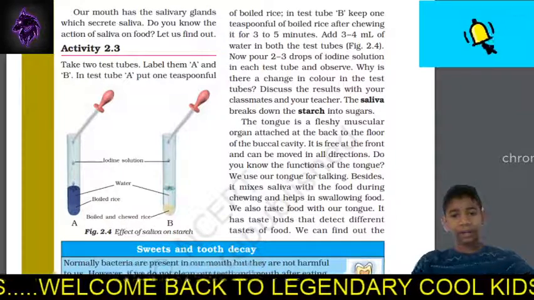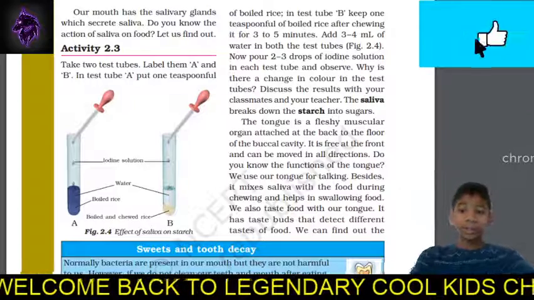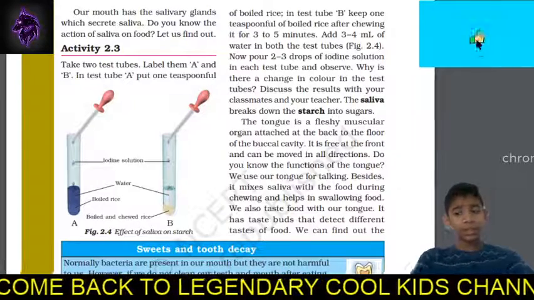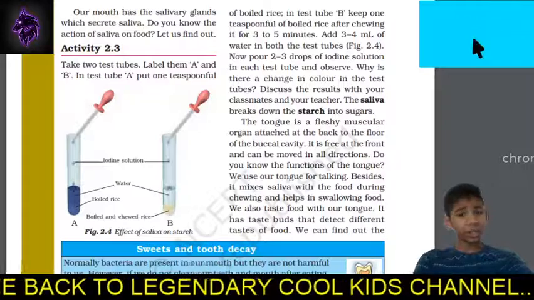The saliva breaks down the starch into sugars. Sugar is a really simple food, whereas starch is a really complex food, guys.